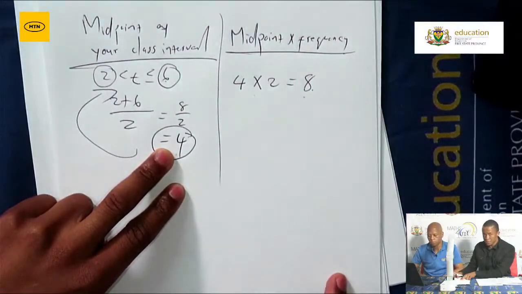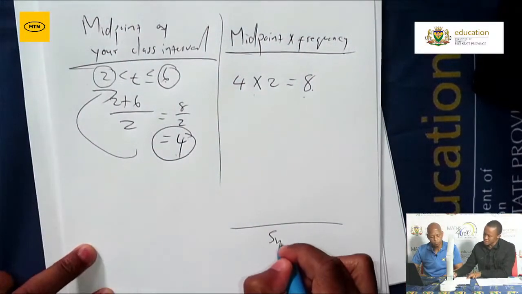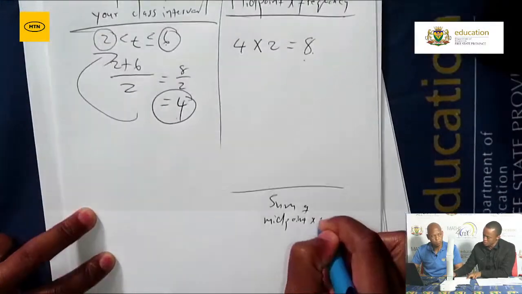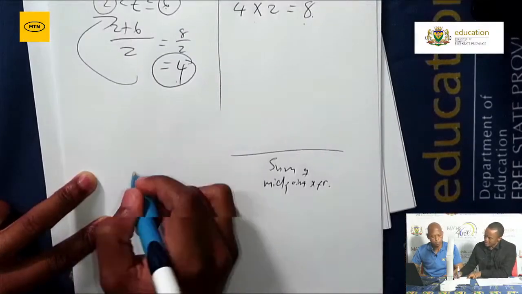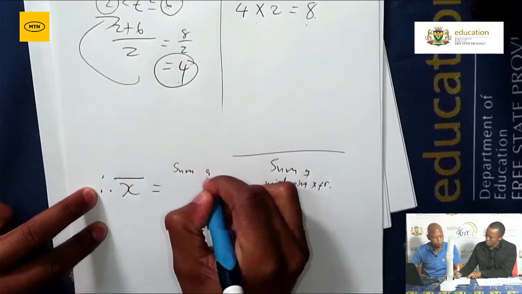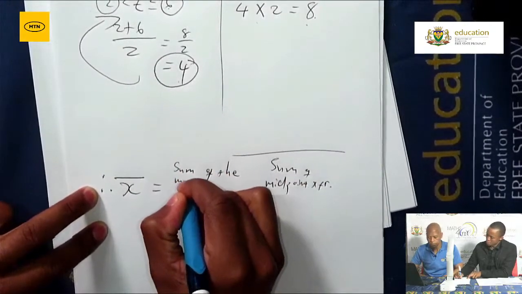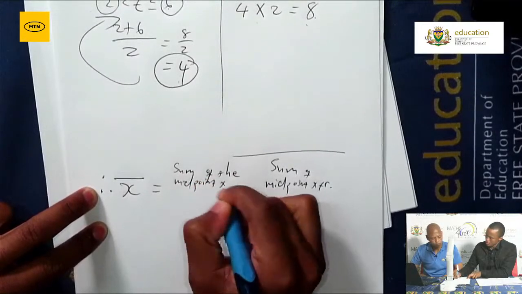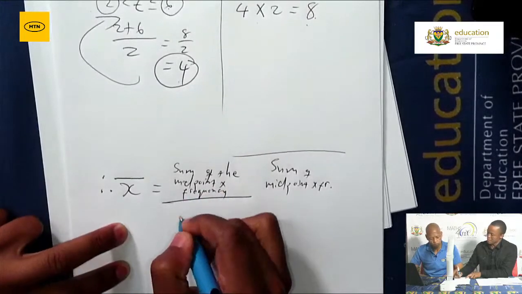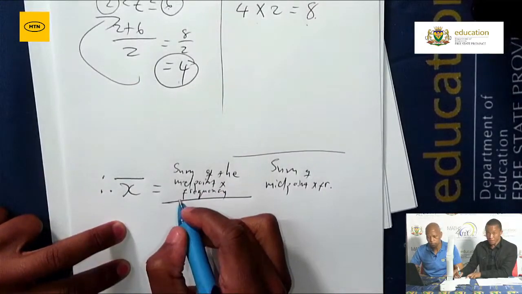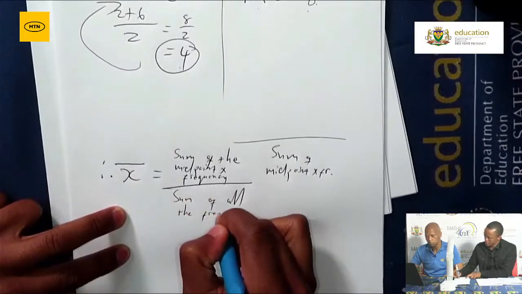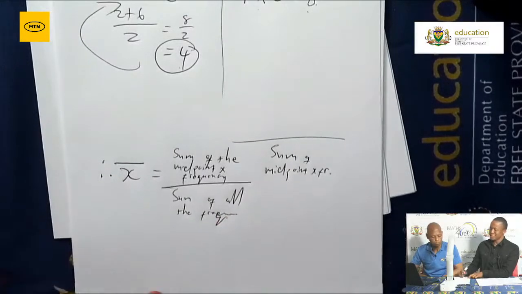You take the sum of the midpoint multiplied by the frequency, and then you divide it. So the estimated mean is the sum of the midpoint multiplied by the frequency divided by the sum of all the frequencies. And then that will give you the estimated mean.